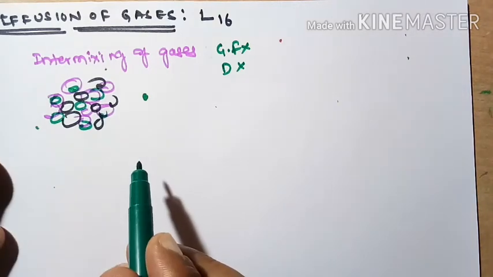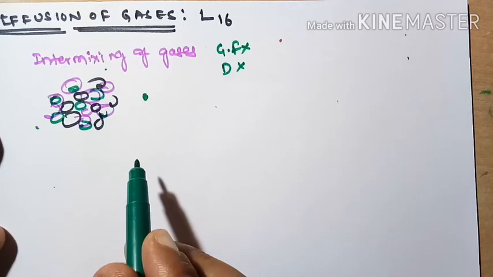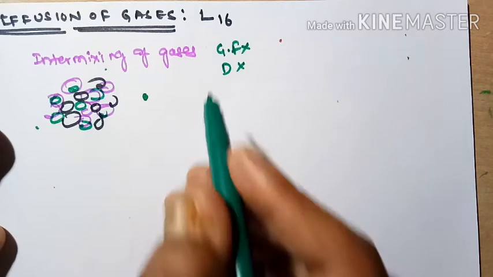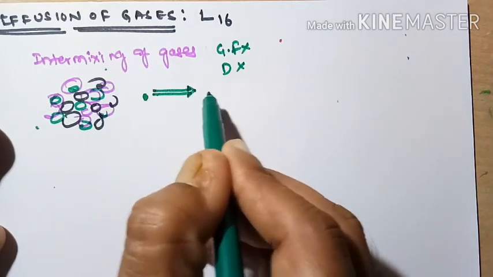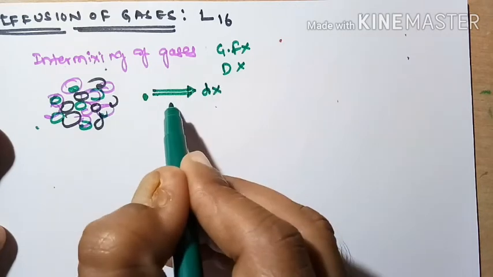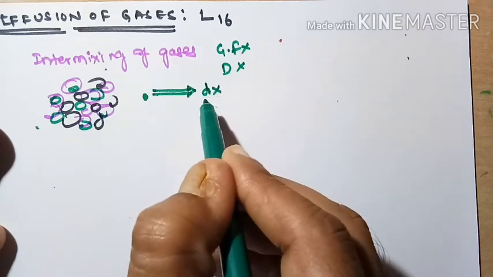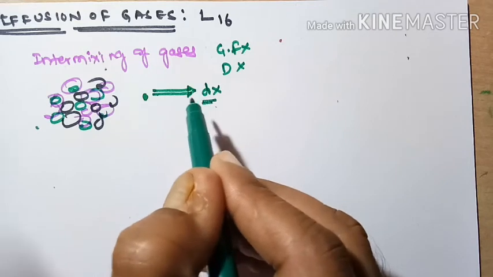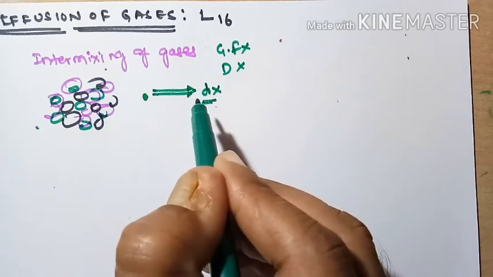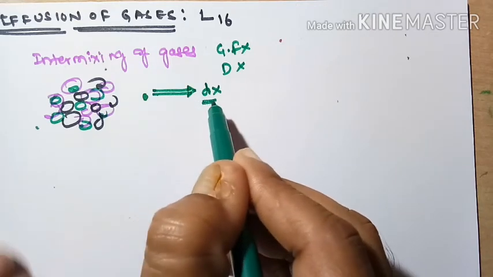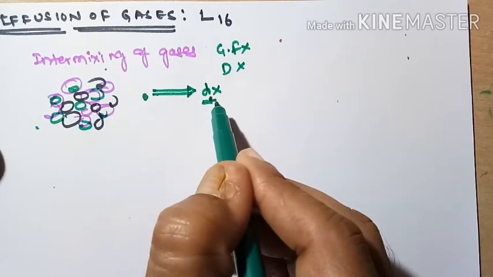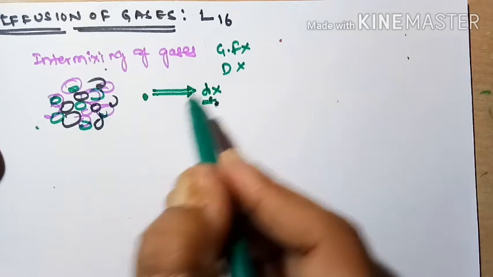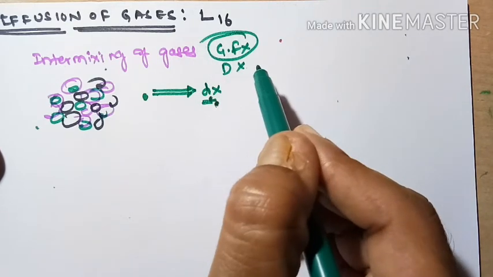Next, diffusion of gases does not depend upon density. The gases diffuse from one place to another place. All gases diffuse, but the rate of diffusion depends upon the density, that is, which gas diffuses more and which gas diffuses less.